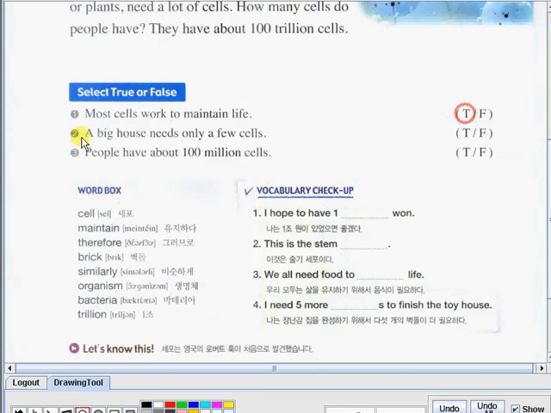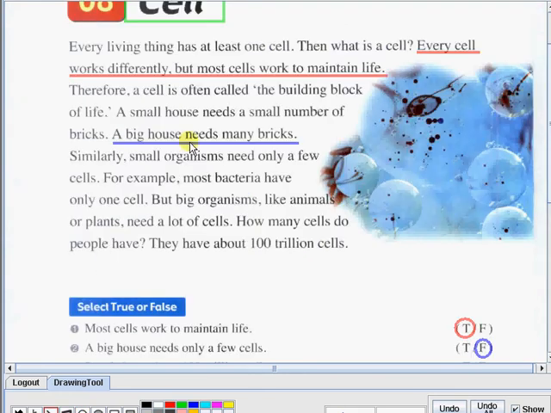A big house needs only a few cells. So, what do you think is the right answer? Great! This sentence is false. So let's check what word made it false. Here it is. A big house needs many bricks. So, it's not cells, but bricks, and it needs many bricks.